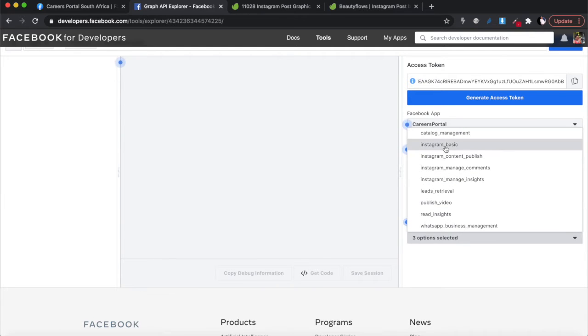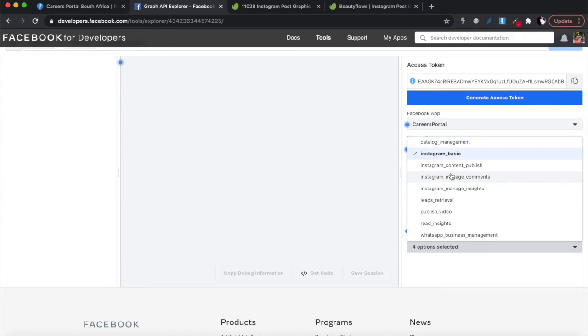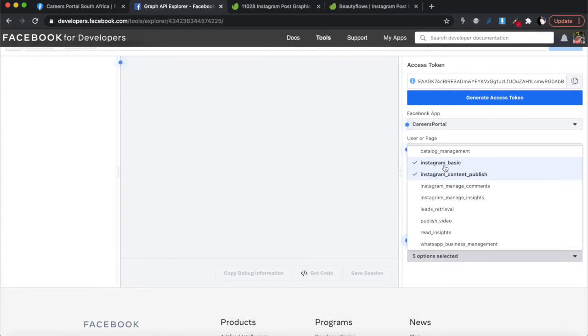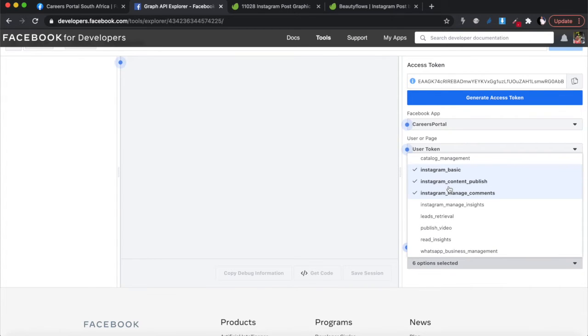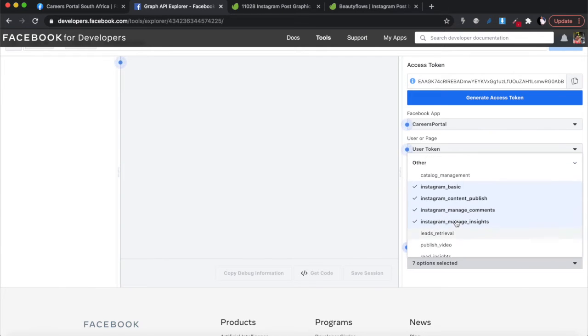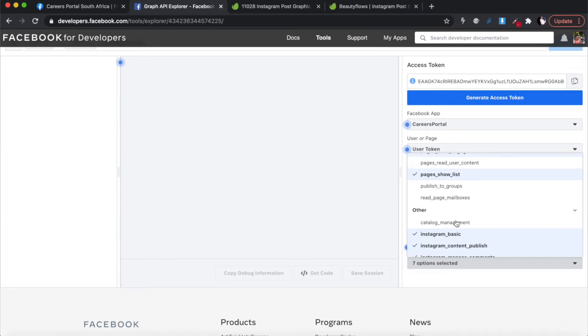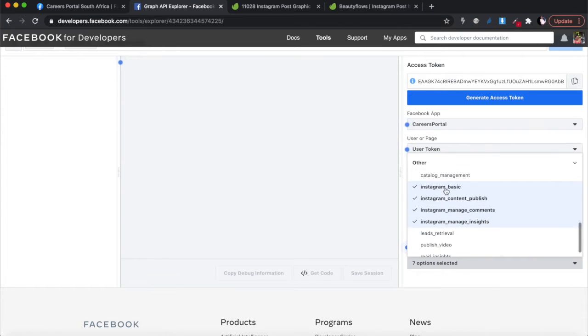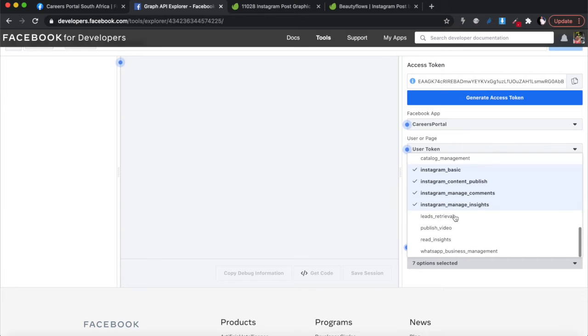But what we want is the Instagram basic, all right? We want the Instagram content publish. We want the Instagram manage comments, which I don't think we're going to use anyway, but let's just click it. All right, so we can see comments on our Instagram, and I want to see some insights as well. All right, and then yeah, that's it. Okay, so these are all Instagram related permissions that we've added, and then that takes our options down to 7.